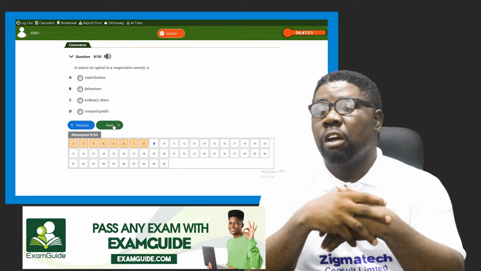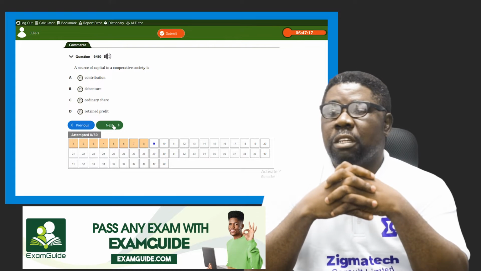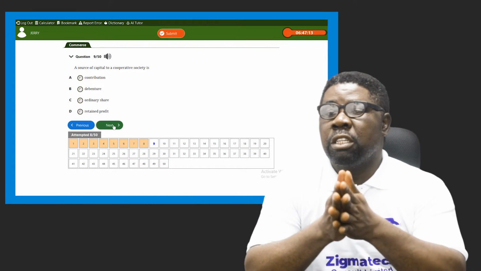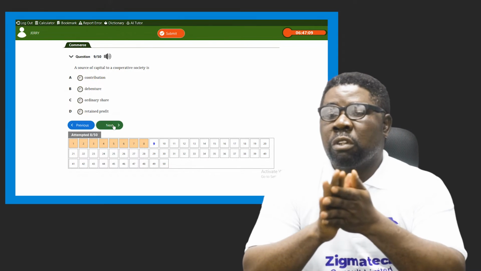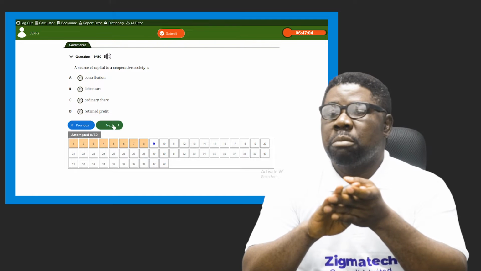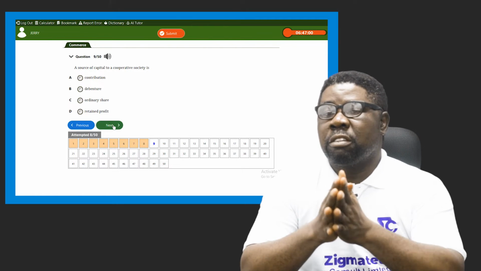A source of capital to a cooperative society is what? There are many sources, but the one that is most common to it, that most times represents their identity, is the best fit answer here.